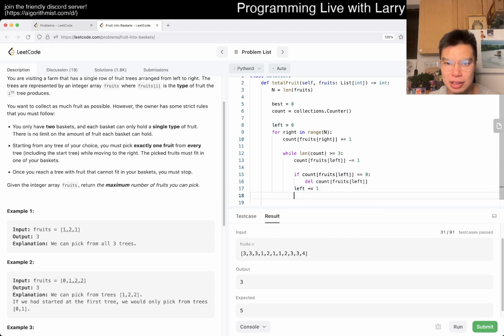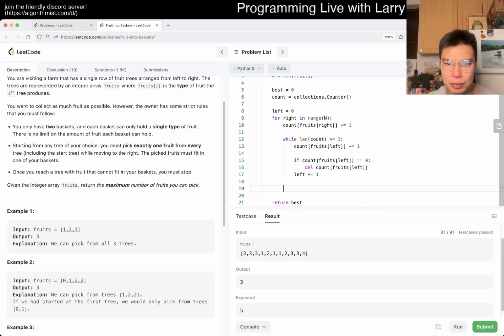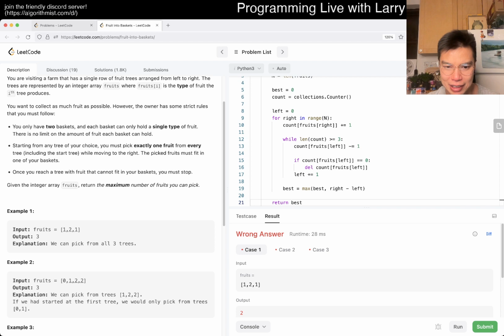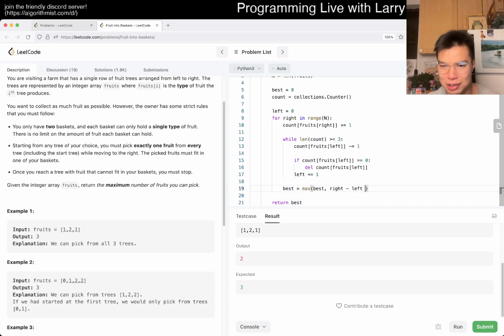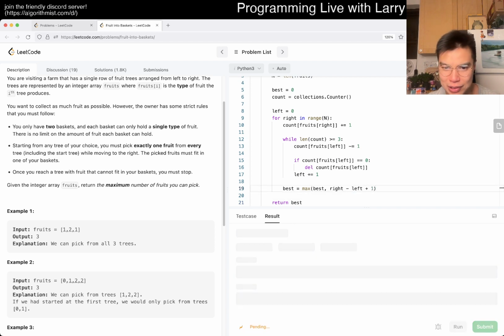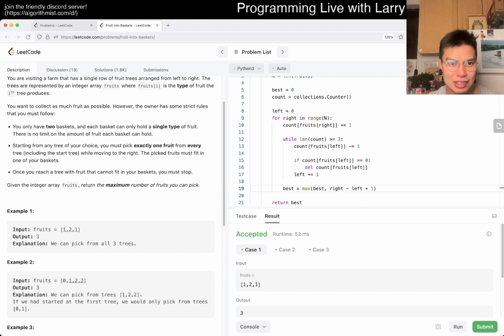Of course, at the end of every loop, we set best equal to max of best and right minus left plus 1. Is left inclusive or not inclusive? Left is inclusive, so I think it's just this maybe. Maybe I'm off by 1, but it should be okay. I should have copied that test case. Okay, so it is plus 1. Math is hard. Should have copied that one case though. Do I still have it?